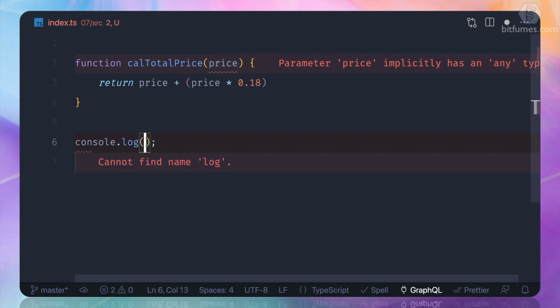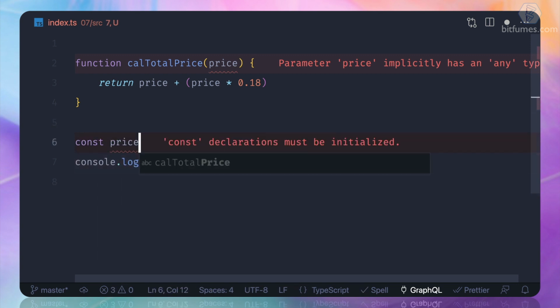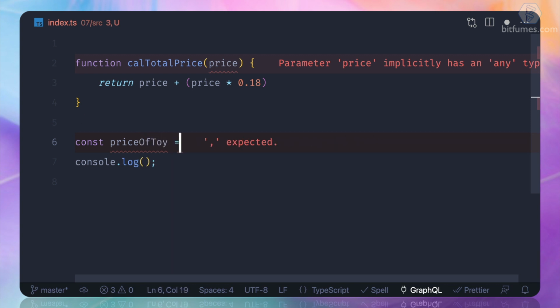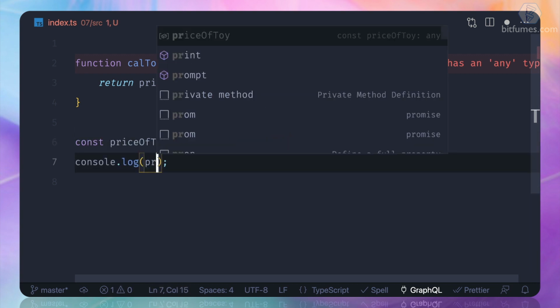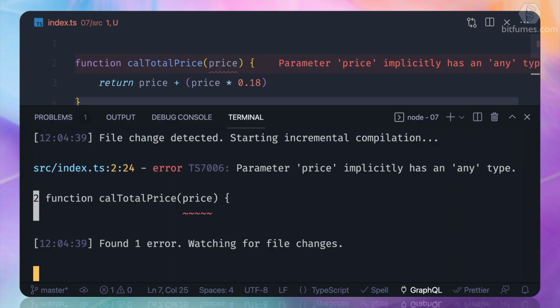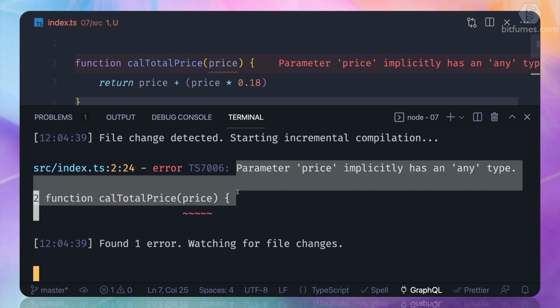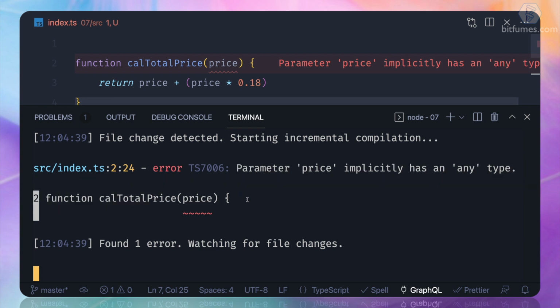Because if we say, let's first say const priceOfToy is equal to calculateTotalPrice with a price of 100, and then I just say console.log priceOfToy, and you can see our watch command is also giving the same error. How can we fix this error?